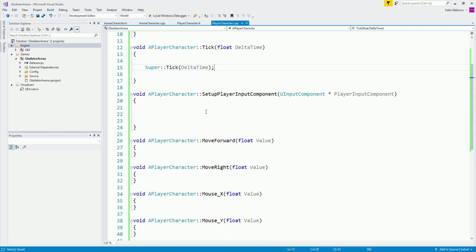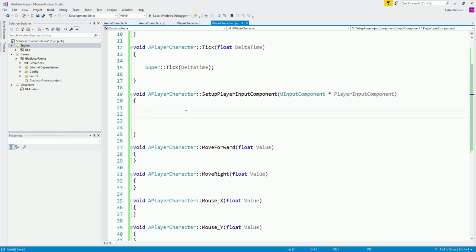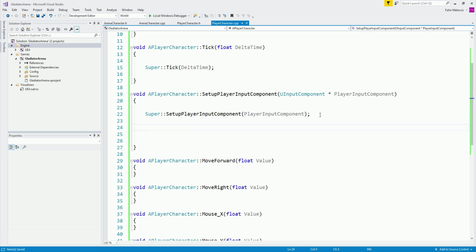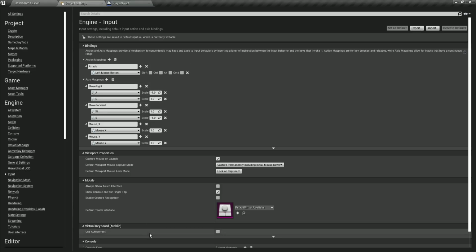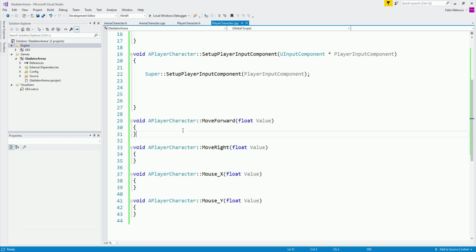And over here, we're going to do the same thing. So this one is for our player input component. So we're going to say super, double colon, set up player input component. There we go. Passing our player input component over here. So now this is where we are going to bind inside of this function. This is the function that's called to bind these with these over here, because we need to connect these with our code, which is this over here, in order to make it work.